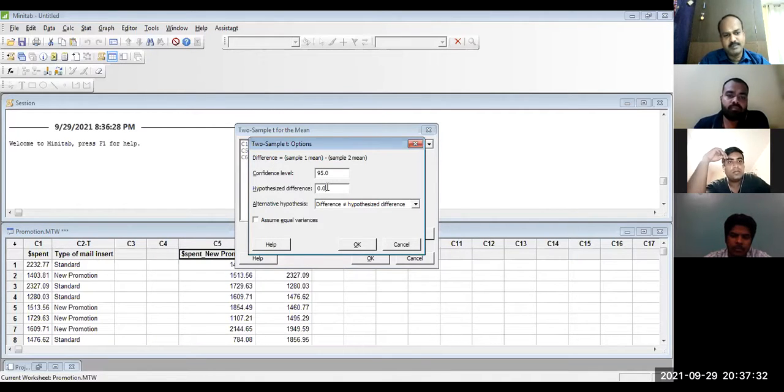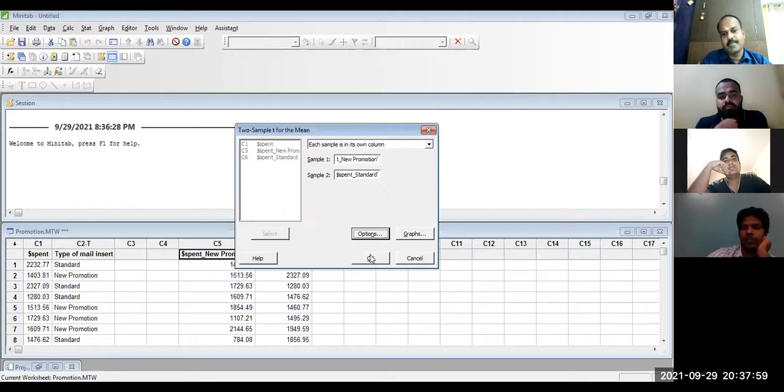I'm talking to Minitab in the language of mathematics. Confidence level is 95%. What is the alternate hypothesis? It's not equal. You can make it two-tailed, you can make it right-tailed, you can make it left-tailed. If you make it two-tailed, then for the final conclusion, you have to look at the data. And now assume equal variance. You need to study the variance. That is why we need to study the variance. I give OK. Again, I give OK.